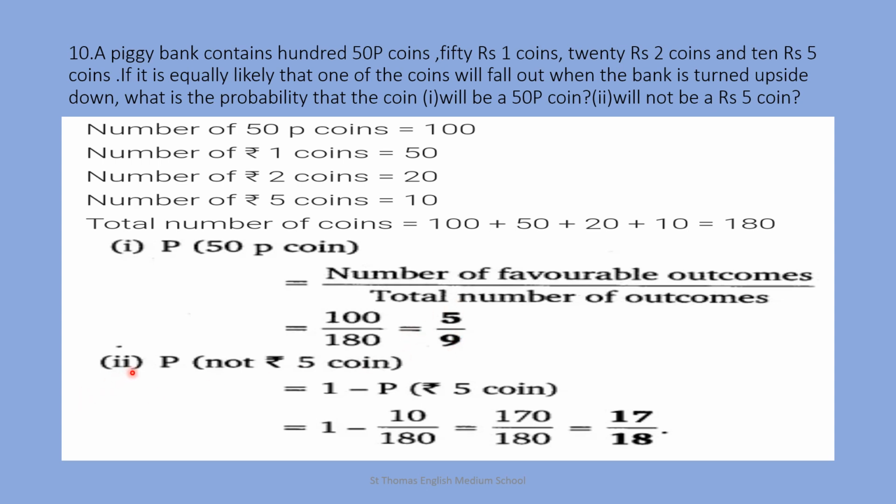Second question is probability of not rupee 5 coin, that means 1 minus probability of getting rupee 5 coin, that is 1 minus number of 5 rupee coins is 10 upon total number of coins is 180. 1 minus 10 upon 180, that is equal to 170 upon 180, that is equal to 17 upon 18.